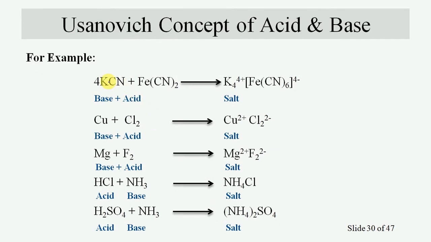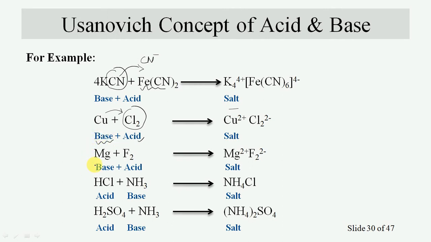Similarly, we have more reactions, potassium cyanide with iron cyanide. Here potassium cyanide will act as a base because it gives up cyanide ion to iron cyanide, and finally this product will get formed. In the next reaction, chlorine will gain electrons, so chlorine will act as an acid and copper will act as a base.